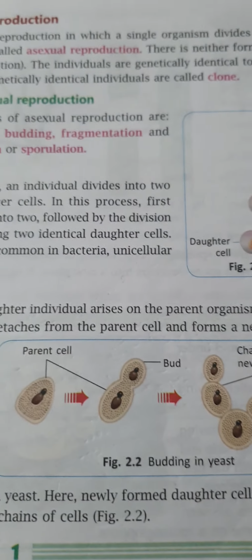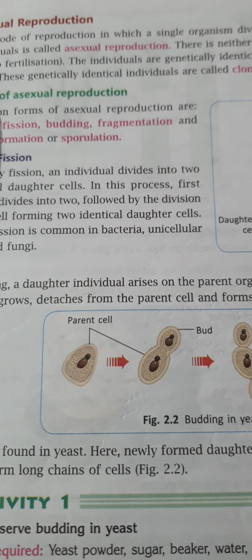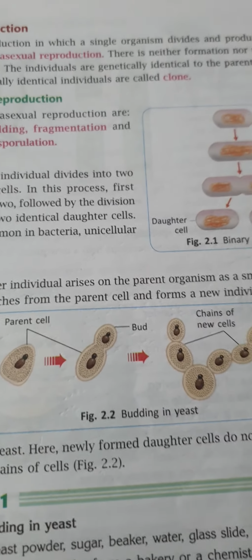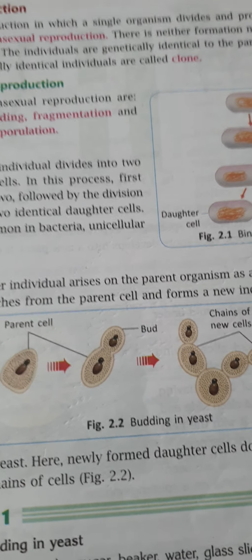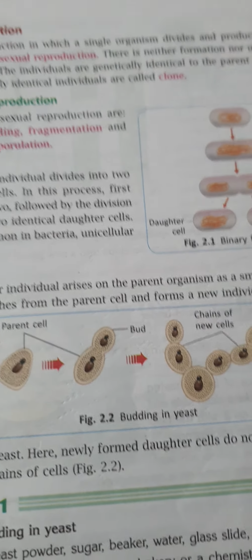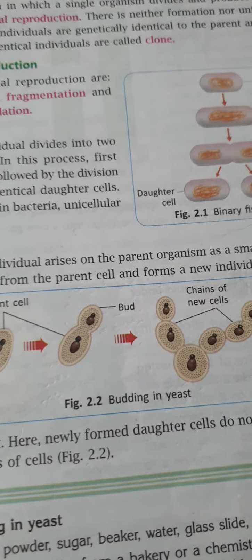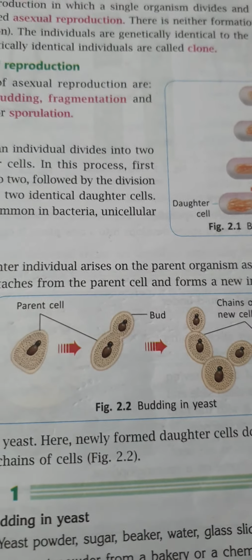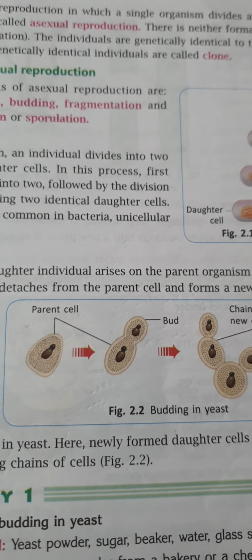You will hear, my students, that earlier the scientists also made different clones of different persons to use for different purposes. Why did the scientists do this? After understanding asexual reproduction, that the individuals are genetically identical to the parent, they thought why not make genetically identical clones of persons too.